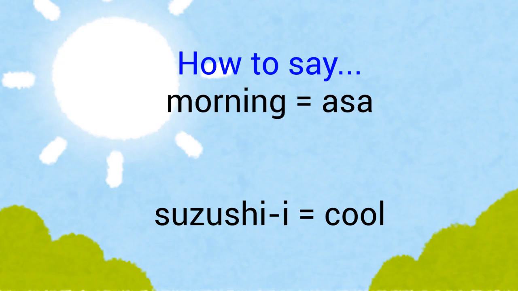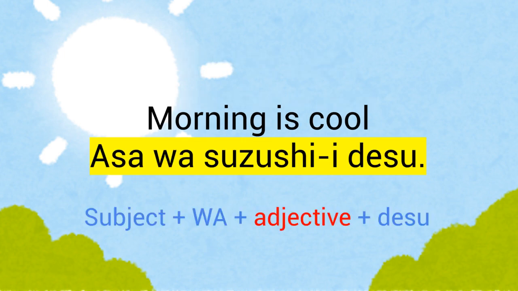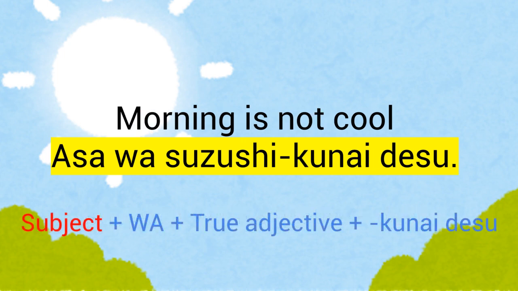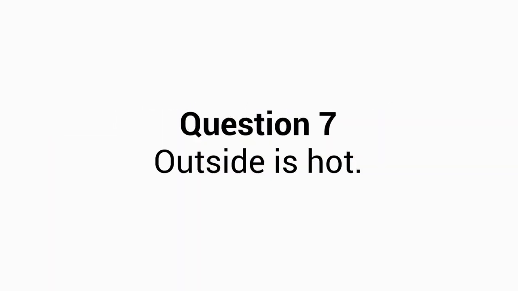Okay, next question is morning is cool. Morning is 朝 in Japanese. So you want to say 朝は涼しいです。And then negative 朝は涼しくないです。Yes, that's right. Next question. How about outside is hot?